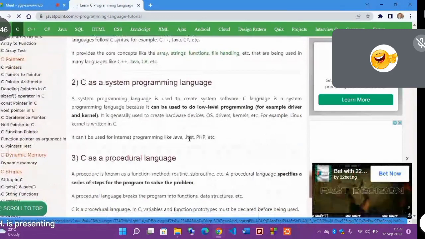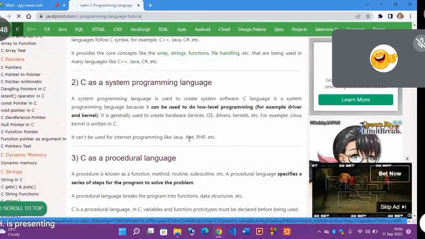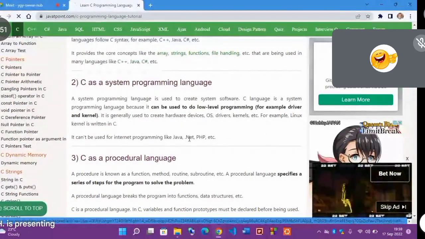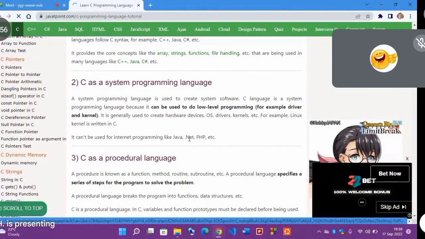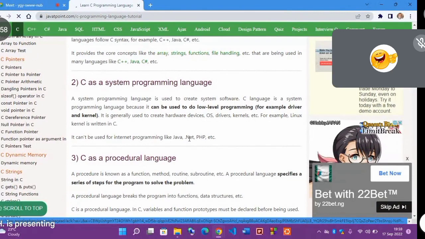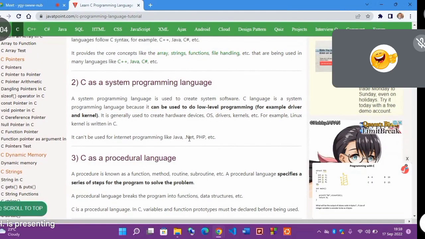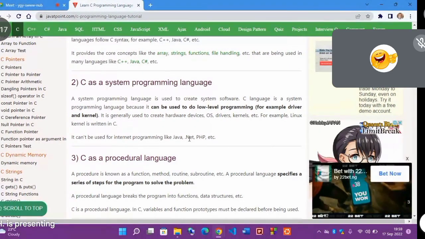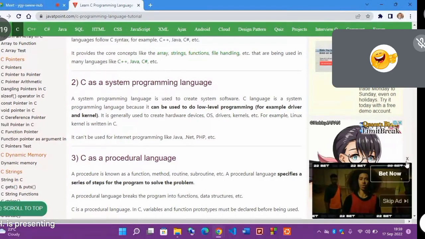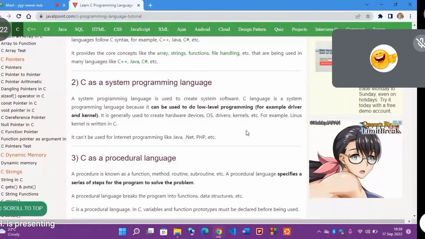C language is a system programming language. I told you that mostly we use it for embedded systems, which means we can also use it to create operating systems from the beginning. Let's say now we have hundreds of operating systems. We have Windows, DOS, Microsoft, Linux, Chrome OS. We have many OS, and then we have drivers, kernels, a lot of things. So that is what a system language is. We use C language to also build them.